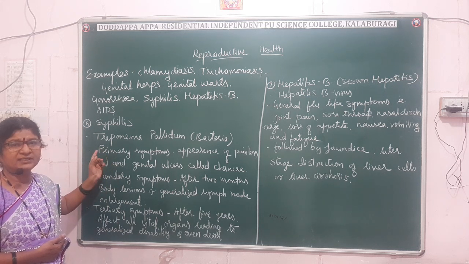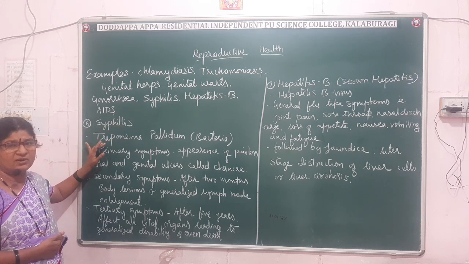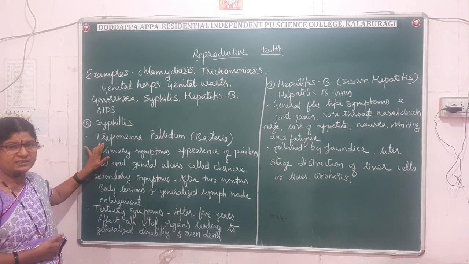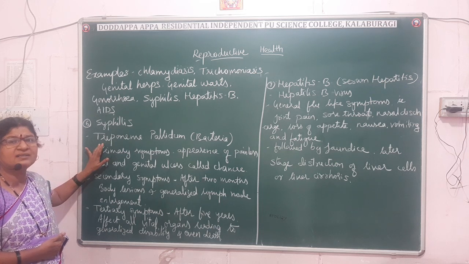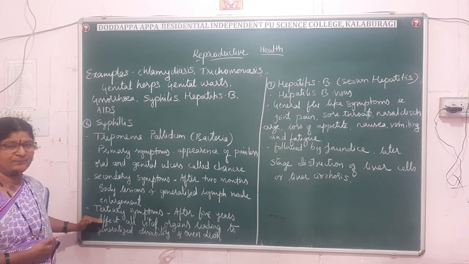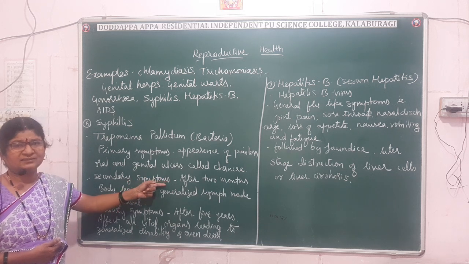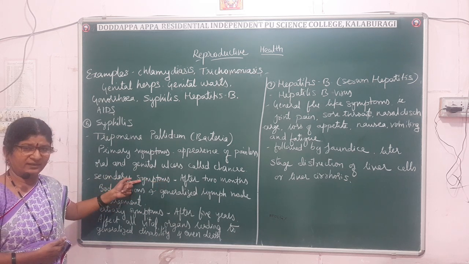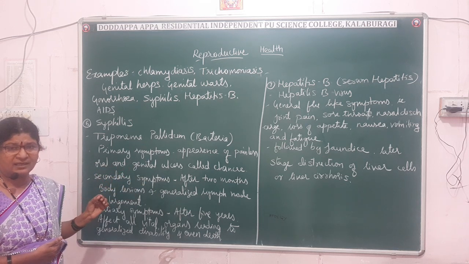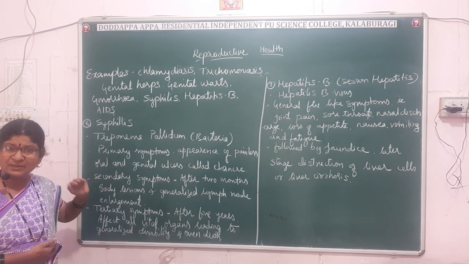What is syphilis? It is a sexually transmitted disease caused by Treponema pallidum bacteria, and symptoms appear in stages like primary, secondary and tertiary. What is the primary symptom? Appearance of chancres around the oral and genital organs. What are chancres? They are painless ulcers. They appear and disappear, so no one will bother about them as they are painless.